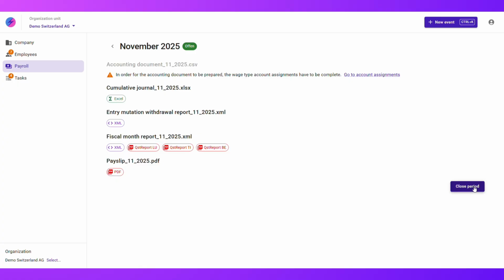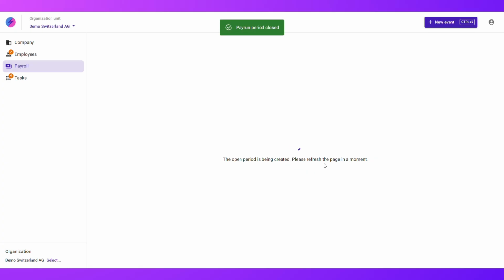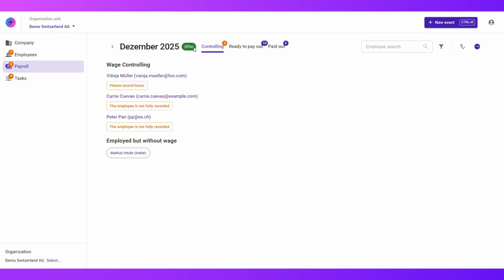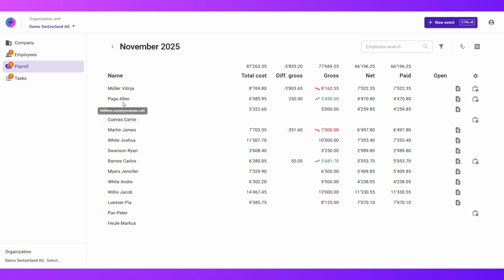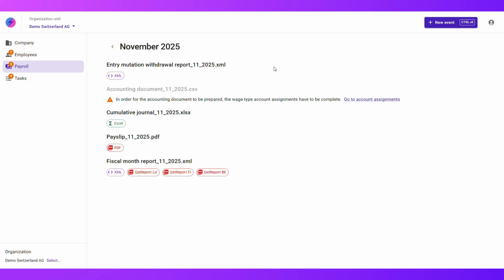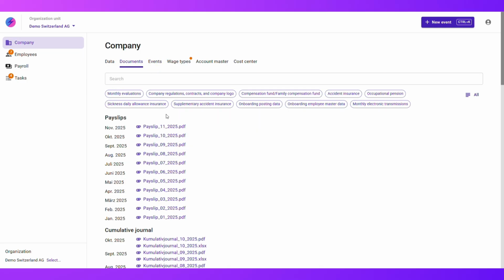Finally, close the period definitively to transmit the data in compliance with Swissdec. The data is transferred in the background, and the new period is opened. Here, the history of closed reporting periods can also be viewed. The reports are stored per calculated month. The documents are stored on company and employee level as well.